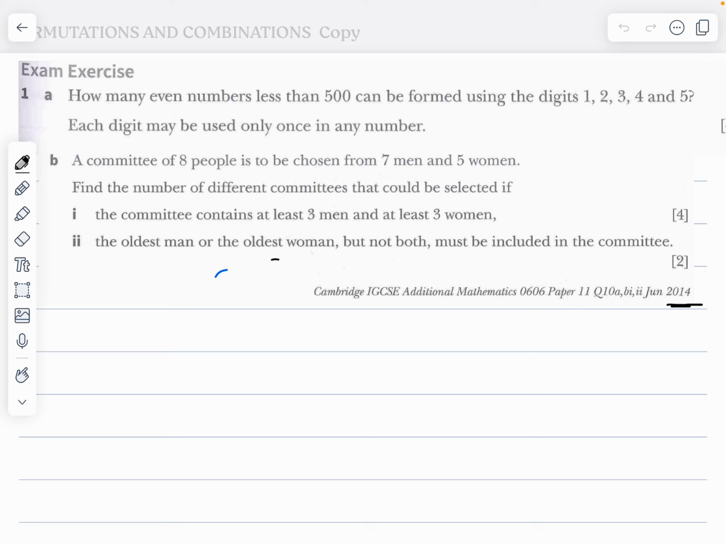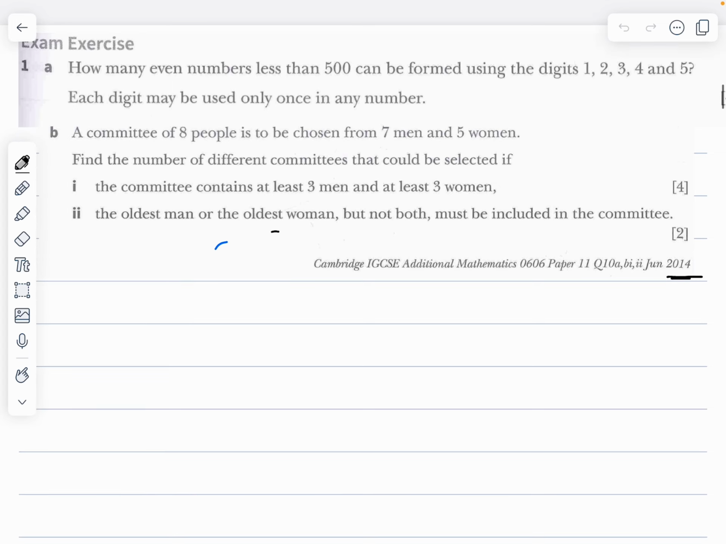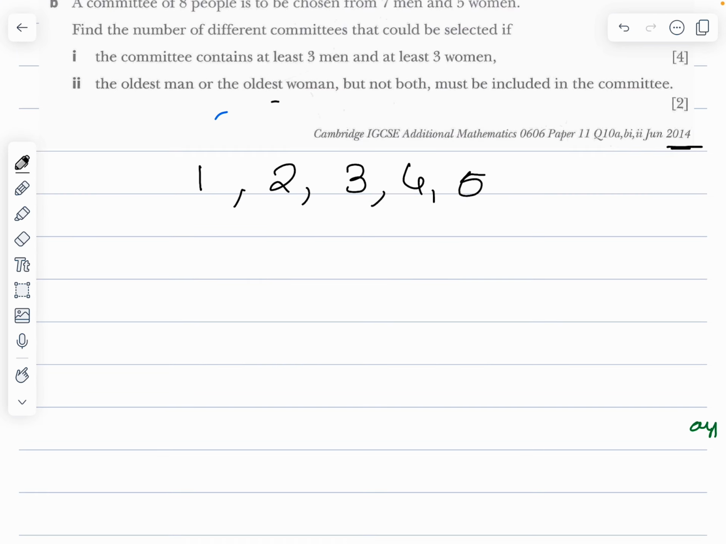Coming to the first question from 2014: how many even numbers less than 500 can be formed from 1, 2, 4, 5? So what are the numbers I have? 1, 2, 3, 4 and 5. It has to be an even number less than 500. So it can be a 1-digit even number, a 2-digit even number, or a 3-digit even number.